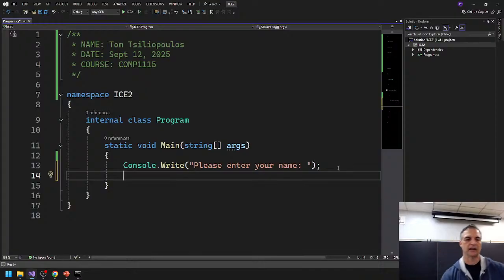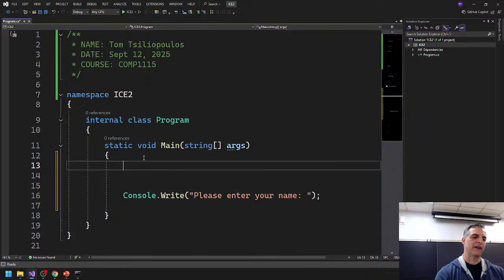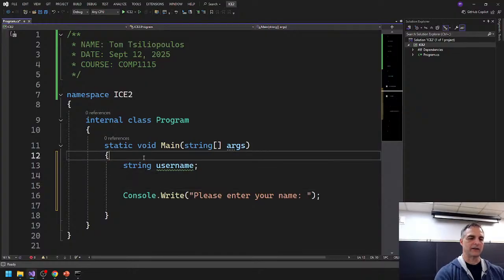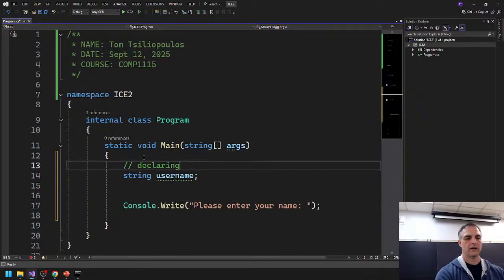So this is really neat. And now I want to get input. We've been doing output last week. Let's do some input. In order for me to do input, I need to have a variable to accept the input, all right? So let's make a string, and we'll do it up here. I always kind of declare my variables up here. So I'll use a string, and we'll call this, like it says in the example, username, right? Here's my username string. So here I'm declaring it, okay? So I'm declaring the username variable. Okay, that's what I'm doing.